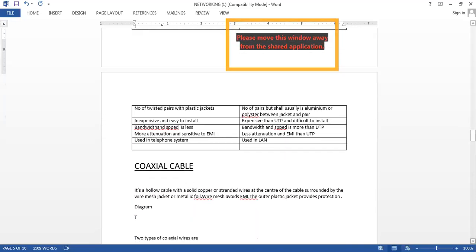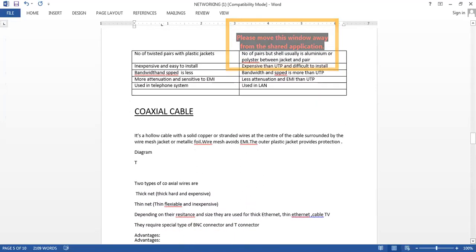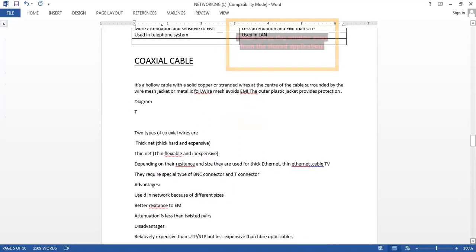Then comes your coaxial cable. Most of you must have seen the coaxial cable. Wherever your TV cable channels are, that is nothing but your coaxial cable. Basically you have the copper wire at the center, surrounded by wire mesh and a jacket. That is your coaxial cable. It should have a connector, and those connectors are used to connect from one place to another. There are two types of coaxial wires.